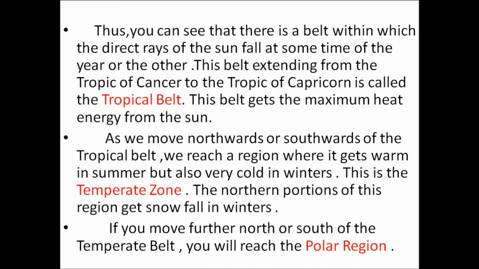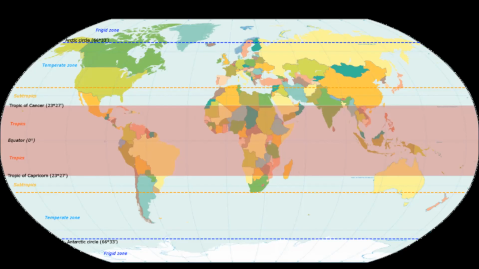As we move northwards or southwards of the tropical belt, we reach a region where it gets warm in summer but also very cold in winters. This is the temperate zone. The northern portions of this region get snowfall in winters. If you move further north or south of the temperate belt, you will reach the polar belt. Children, in the next picture you will find the temperate belts.